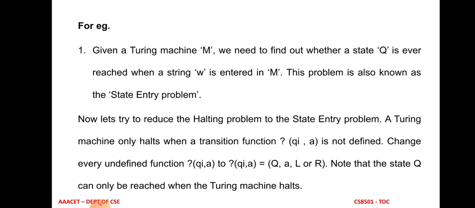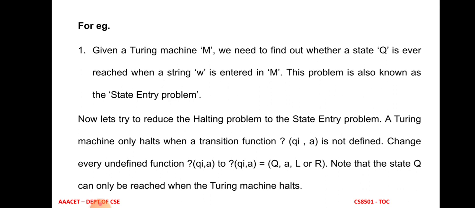Consider some example for a decidable or undecidable problem. Given a Turing machine M, we have to find out whether the state Q is ever reached when a string is entered in that particular Turing machine. The problem is also known as the state entry problem.